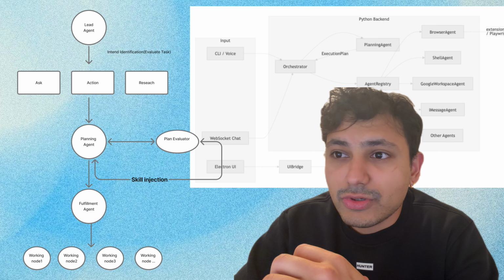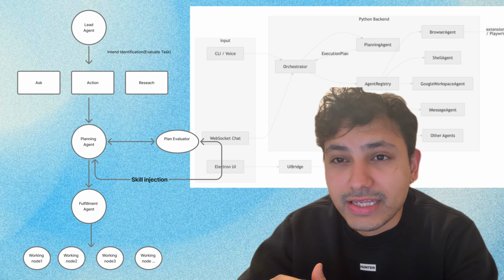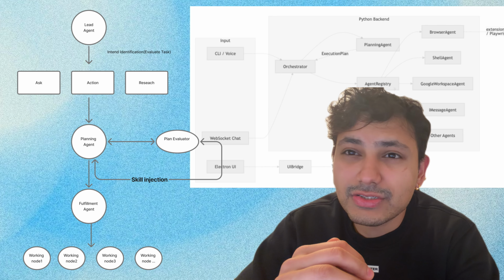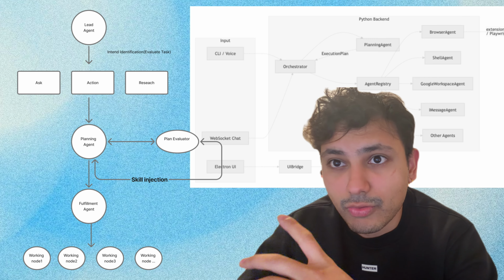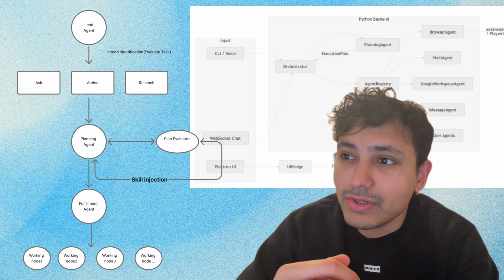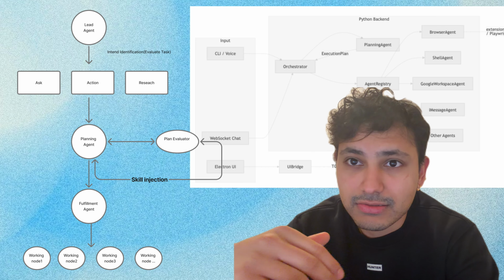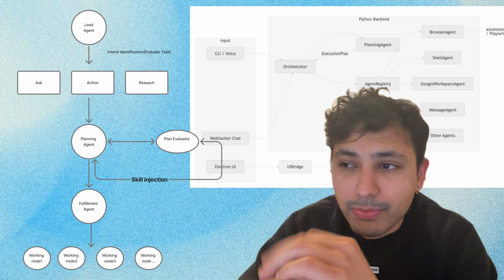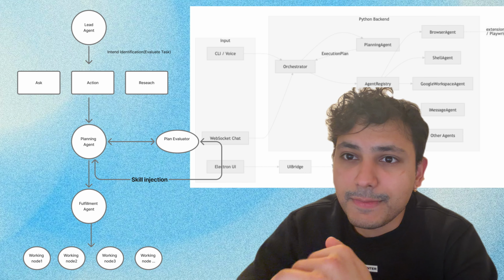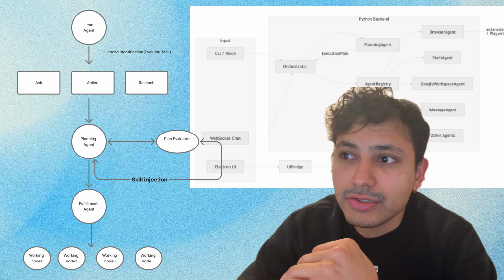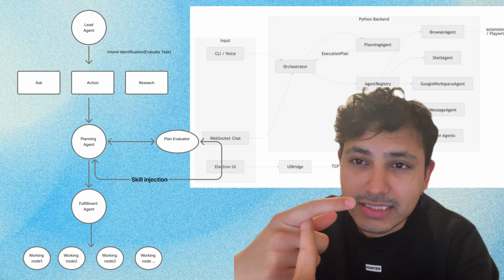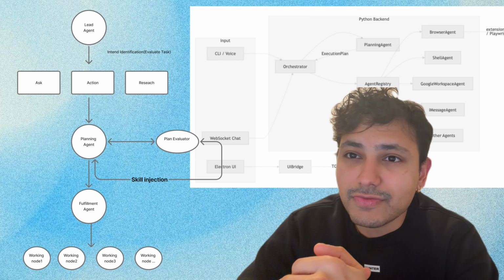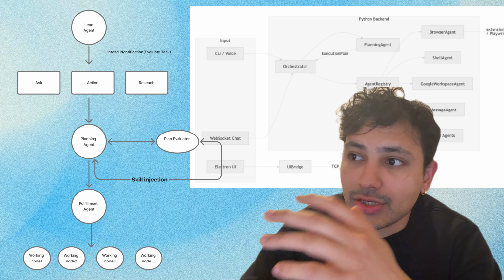Our application works like this. We have two modes of input, voice and chat, and that goes directly to our lead AI, which does intent classification using Gemini 3.0 Flash, classifying whether it's an action, a conversational prompt, or a web search. From there, we pass it to our planning agent, which uses predefined skills that we inject into the planning agent's prompts, which help it create a proper plan depending on the task. Then we put it through validation, where we validate the plan, making sure the steps are minimal and correct depending on the task, using our skills again to validate that as well. Once that's done, we execute the plan.